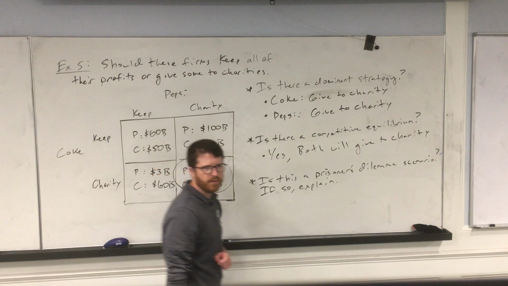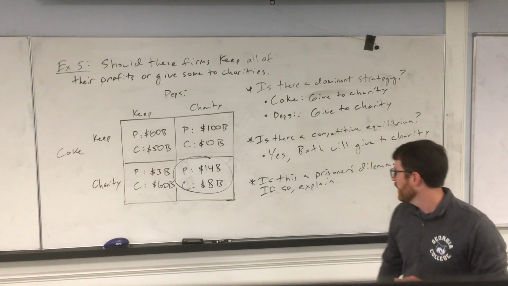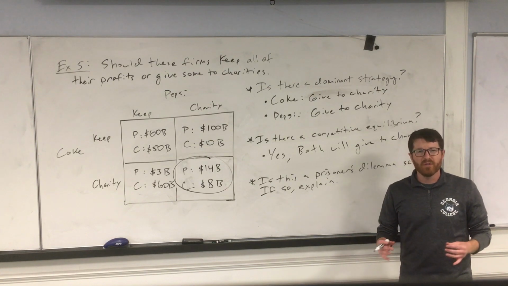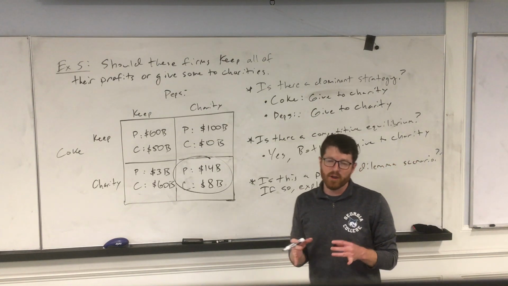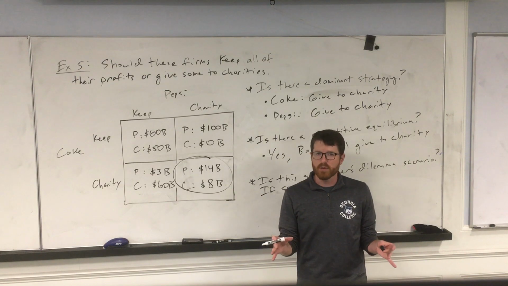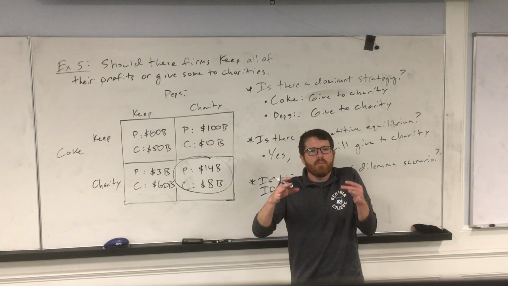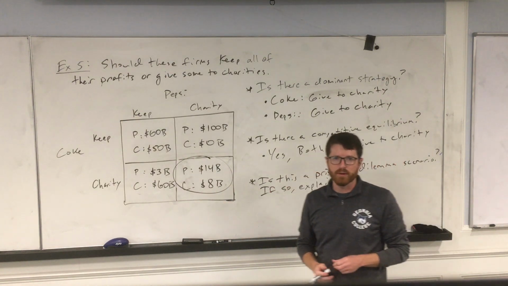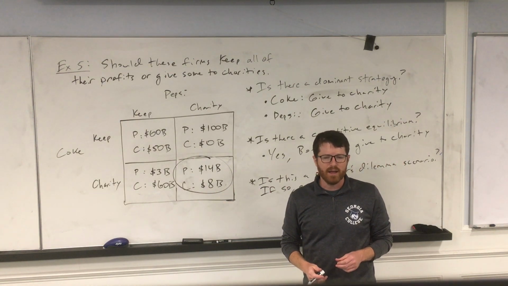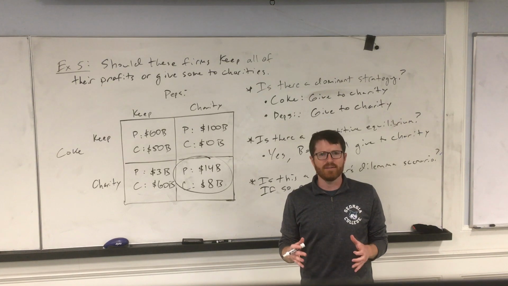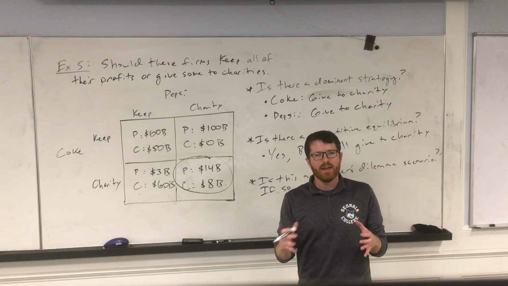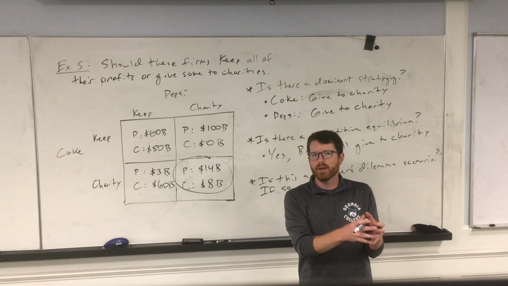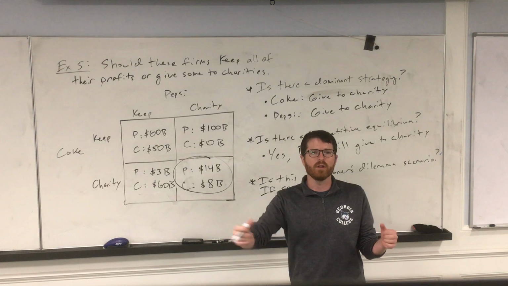The next question, in the list of questions I've already pre-made, is: is this a prisoner's dilemma scenario? If so, explain. Well, the only way you're going to have a prisoner's dilemma is if there's a competitive equilibrium. So we know there's a competitive equilibrium. Having a competitive equilibrium means it's possible that there could then be a prisoner's dilemma scenario. I guess that means it's a necessary but not sufficient condition. So having a competitive equilibrium is necessary for there to be a prisoner's dilemma, but it is not sufficient to guarantee that it will occur.